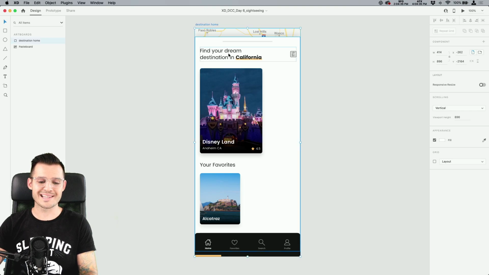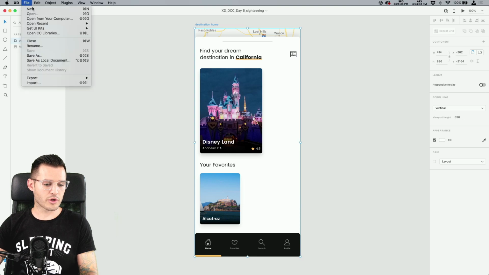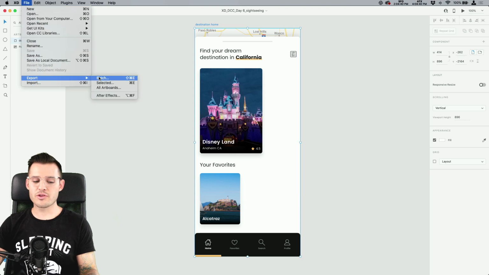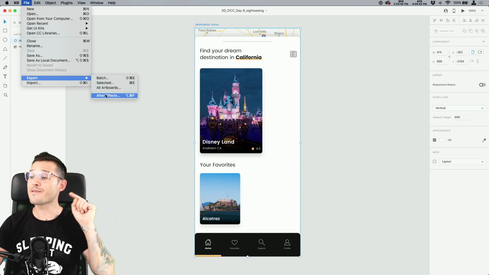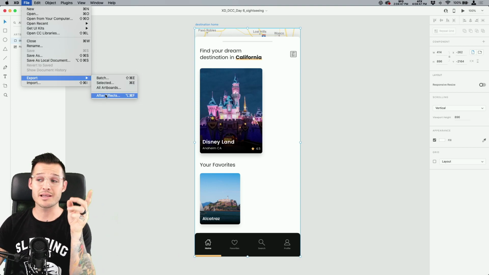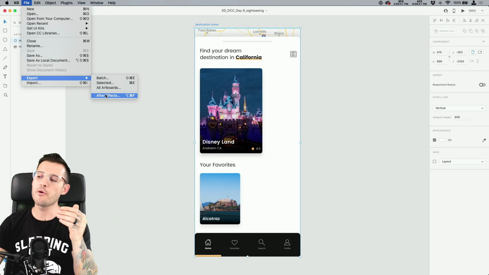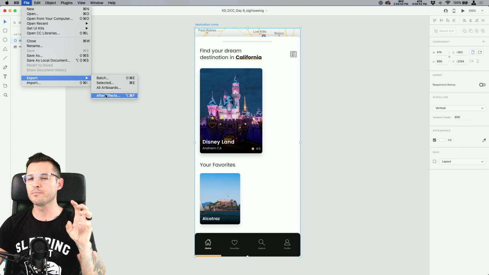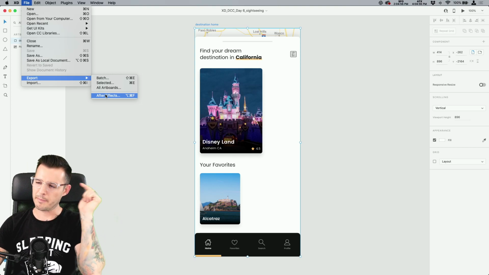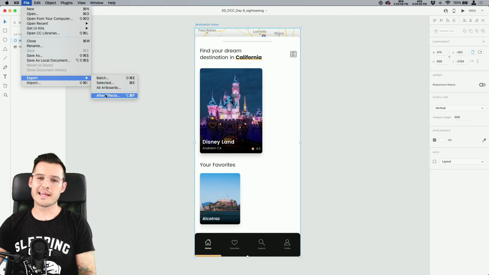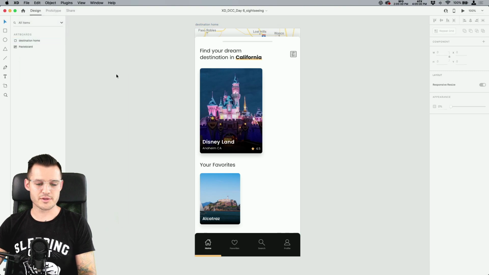You're gonna go ahead and select your artboard, and then you wanna go up to File, hit Export, and you can do the selected artboard or all the artboards. You can even push them to After Effects because Adobe knows that maybe you wanna take all these elements moving into After Effects, put a little bit of mustard on that thing, put a little bit of stank on it, and just kind of mix it up. And so that's how you export your work.